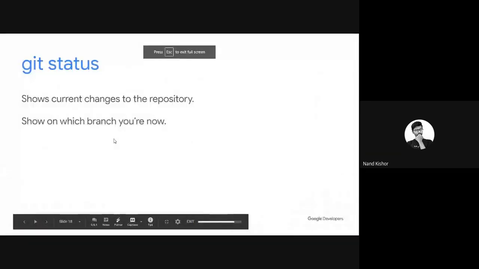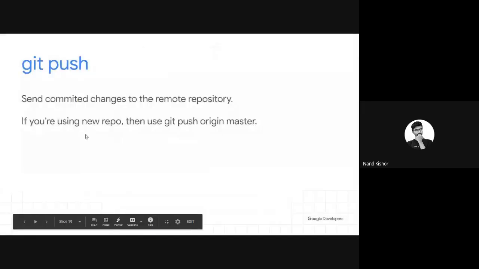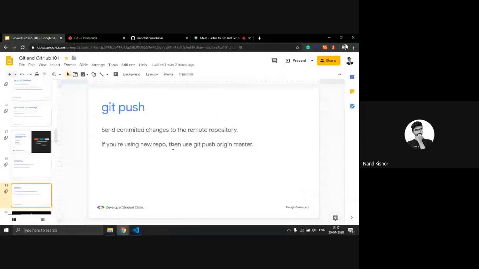So let's move to our next command, that is git push. What git push means is, whenever you make some changes on your local machine, you have to push those changes to the remote server so that other collaborators can also sync with that. So they also have the new versions of the file. Right now I am going to use the git push command.